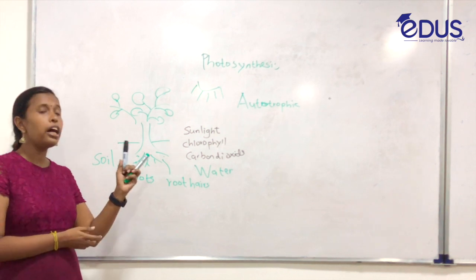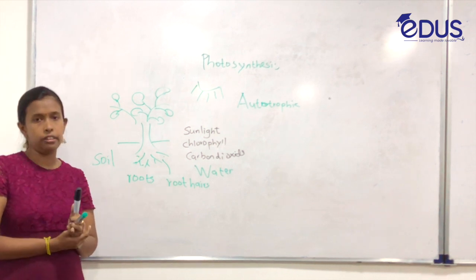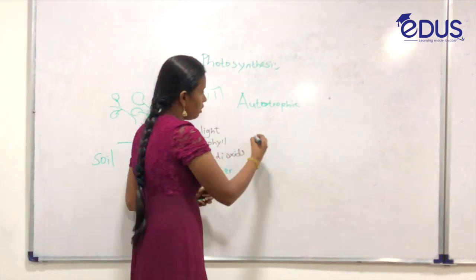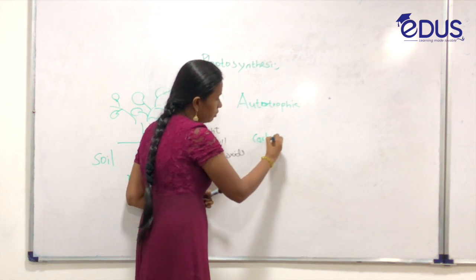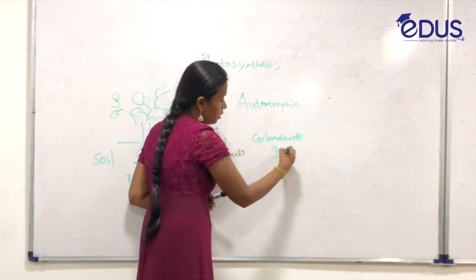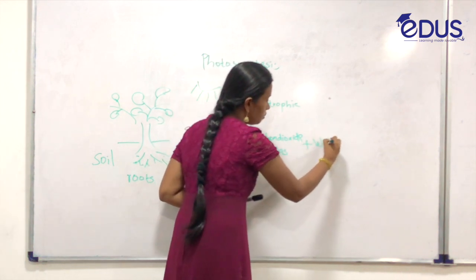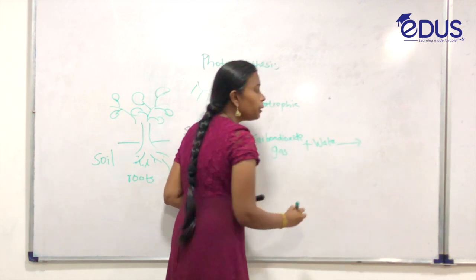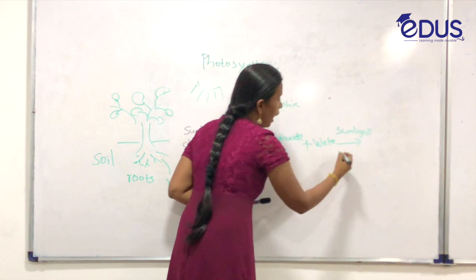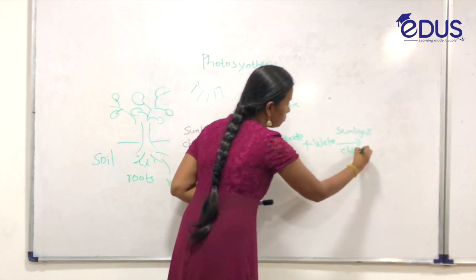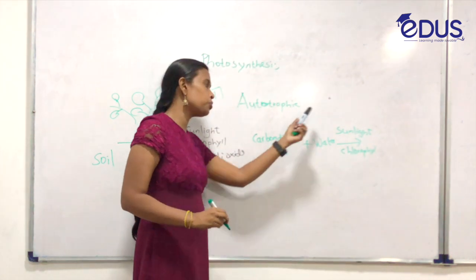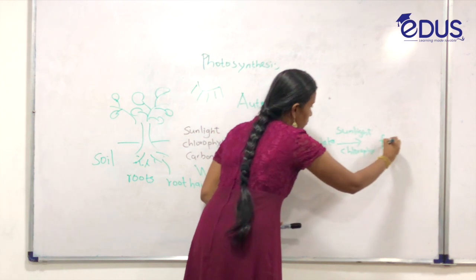There is an equation for photosynthesis. Carbon dioxide gas plus water, in the presence of sunlight and chlorophyll, the green plant will produce its own food.